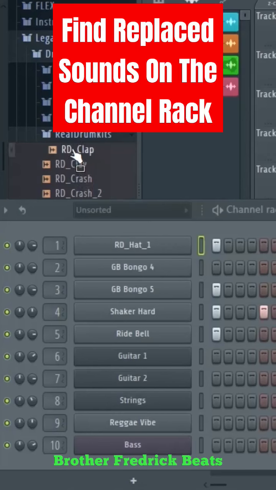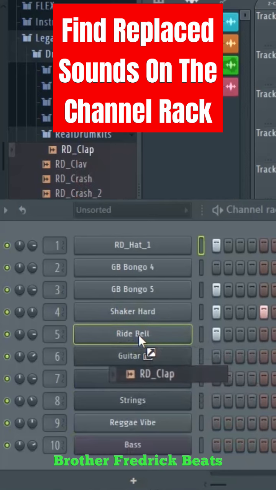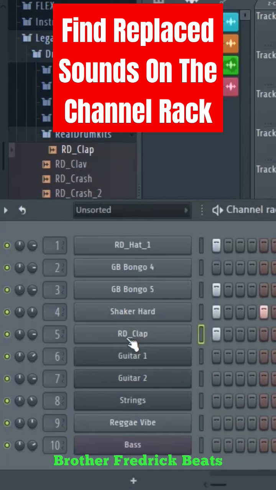Let's say you get a clap, you drag it, and then by mistake, instead of putting it in between a shaker and the ride, you replace the ride. I've replaced this sound. Where did I get it from? You can imagine I've been going through some folders. You may even have forgotten the folder in which you found that sound, but you can still recover the same sounds which you have added here.